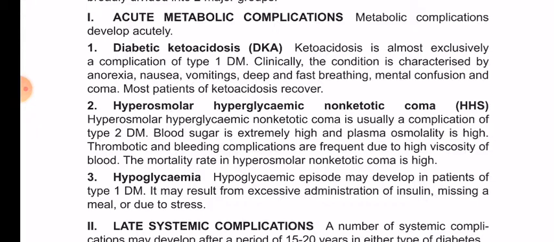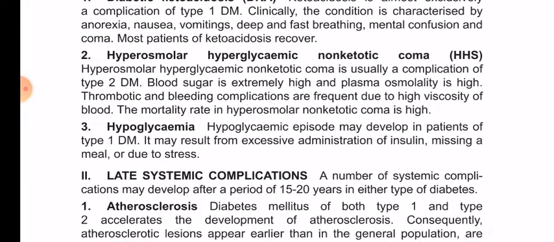Ketoacidosis is almost exclusively a complication of type 1 diabetes mellitus. Clinically, the condition is characterized by anorexia, nausea, vomiting, deep and fast breathing, mental confusion, and coma. Most patients of ketoacidosis recover.